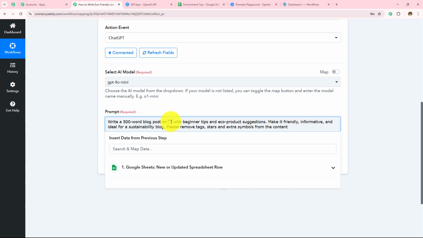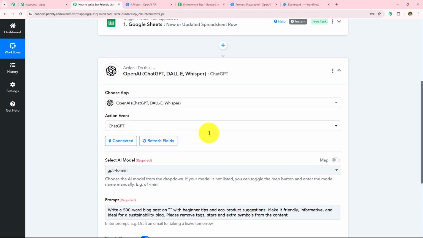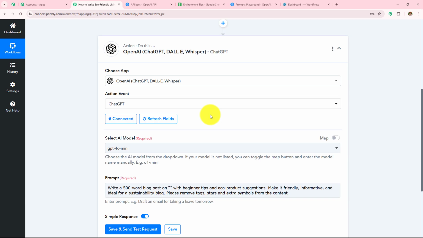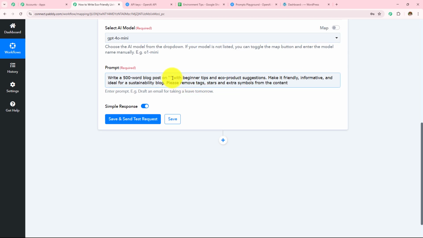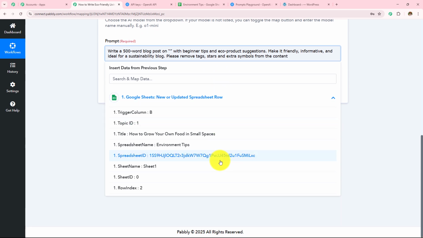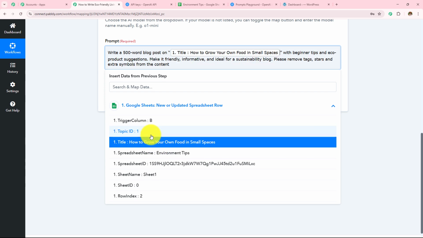We are not going to enter this manually. So here we are going to use a method called mapping, which means we are going to enter the data from the previous response. Now here I have received the response from Google Sheets, and when I click on this field, I can see this Google Sheets. When I click on this, I can see all the response which we have received from there. Here I need to enter the title, and the title is this: how to grow your own food in small